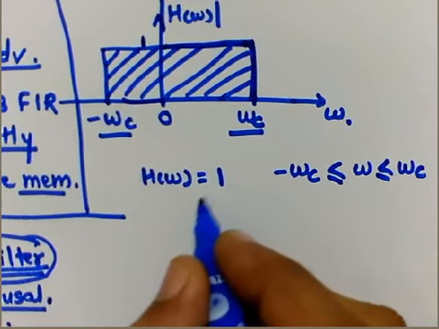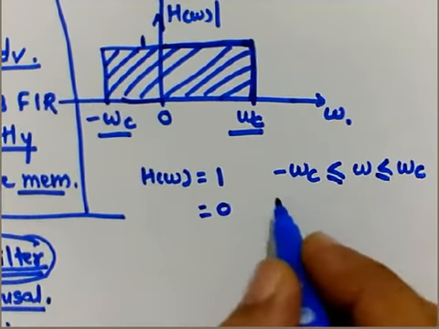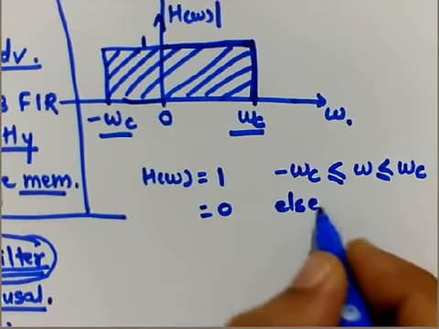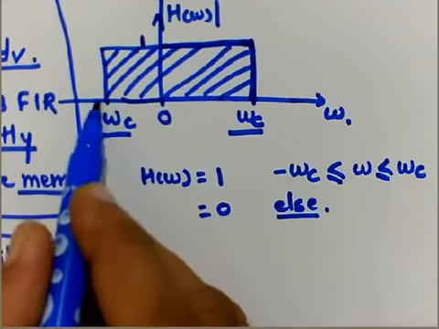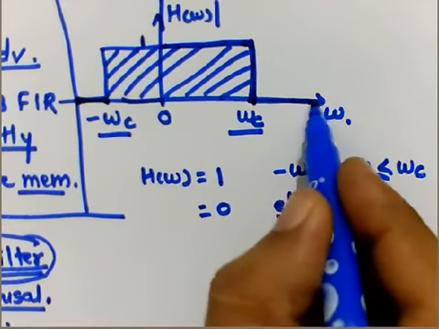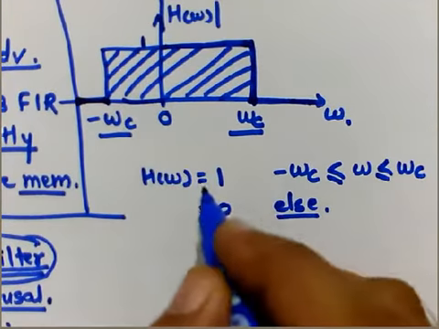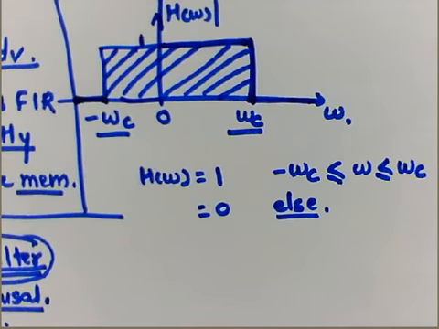Similarly, when we want to write it for the value 0, it will be 0 for else, or we may write it for the other conditions, meaning for minus omega c less than this particular region and greater than omega c, it is 0. So that is the simple idea behind writing an equation for H of omega.